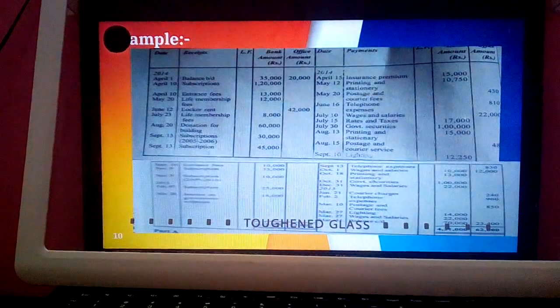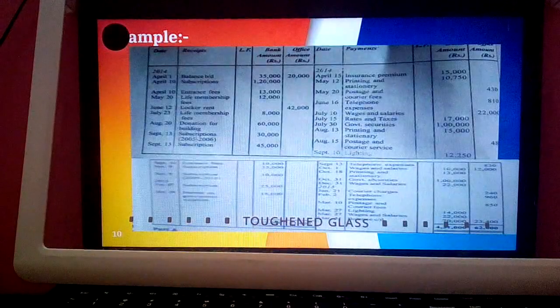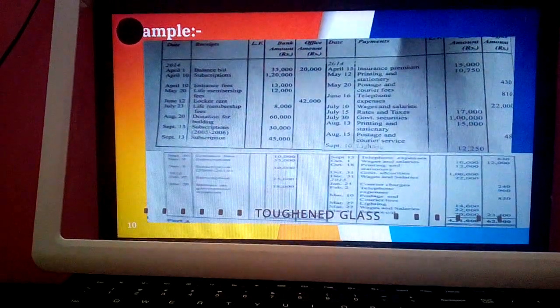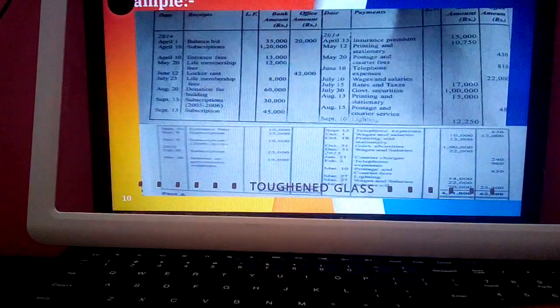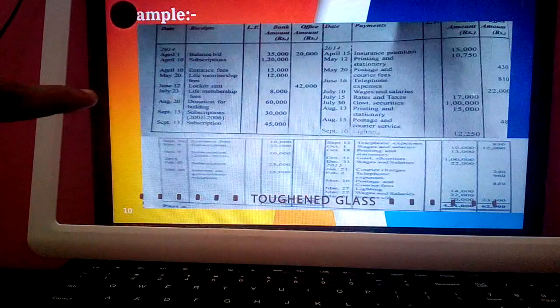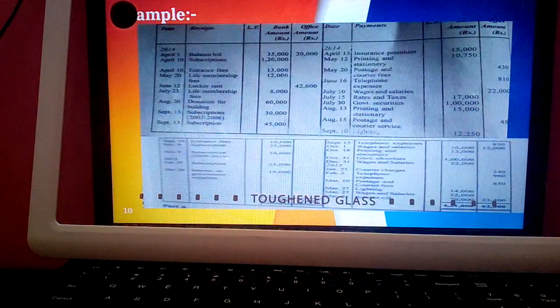Here what we need to do: there are some items which are recurring in nature. Subscription will be paid on monthly basis or annual basis. So on April 10 they have received subscription of 1,20,000. Again, see below, on September 13 they have received subscription of 30,000. So they are recurring in nature.